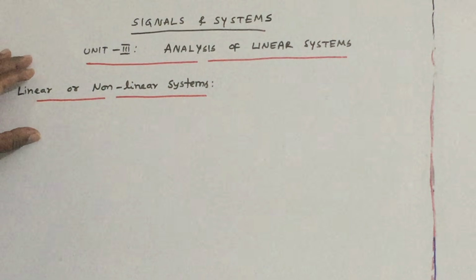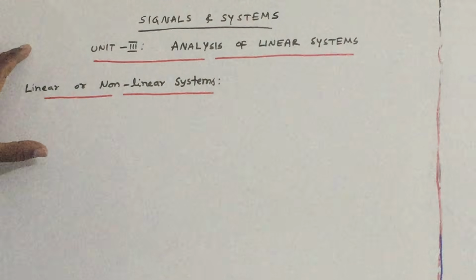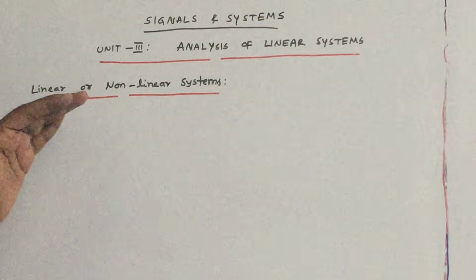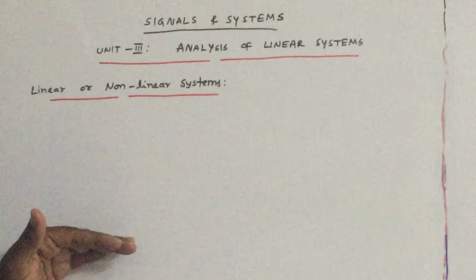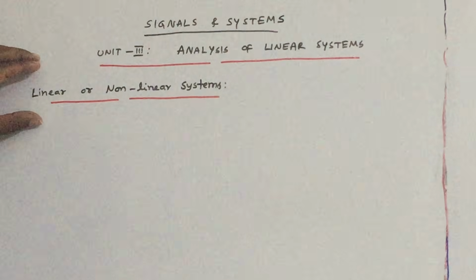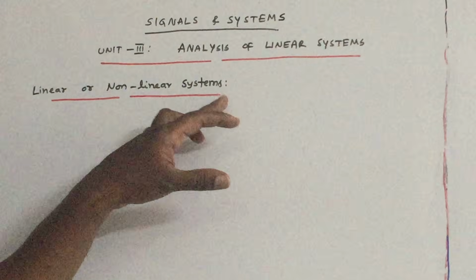Hi, in the previous session we have discussed the classifications of the system. In the classification of the systems, first we have discussed time invariant or variant systems. We have discussed several examples on time invariant or variant systems. Now in this session we will discuss another classification of the system, linear or non-linear systems.